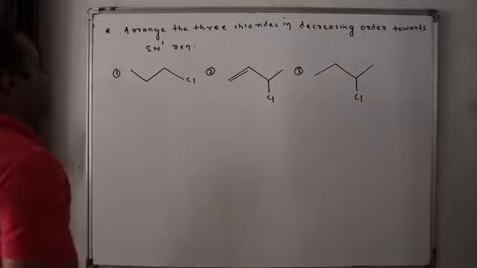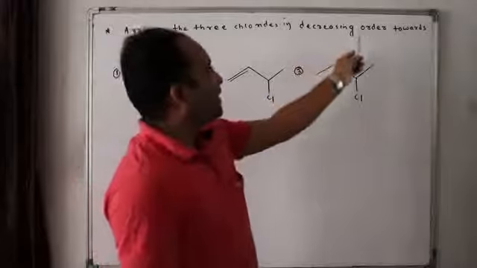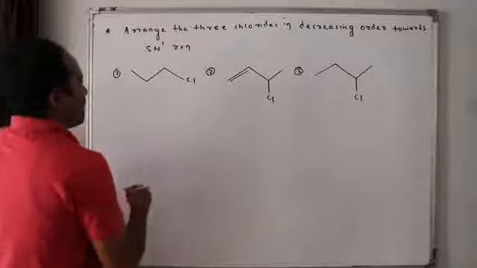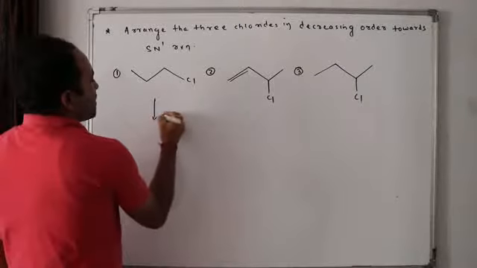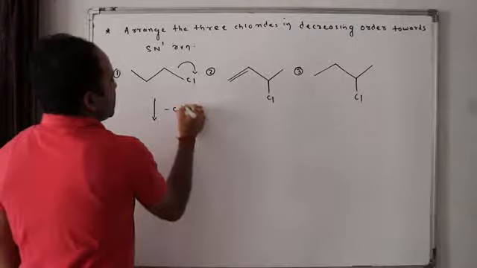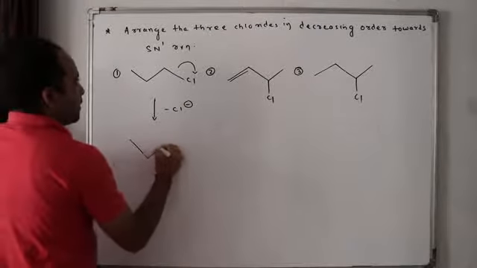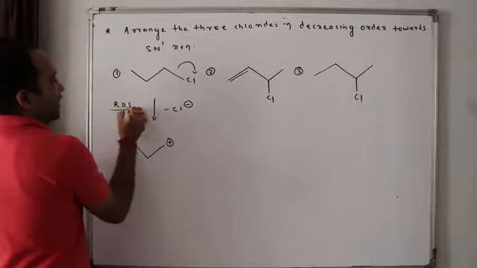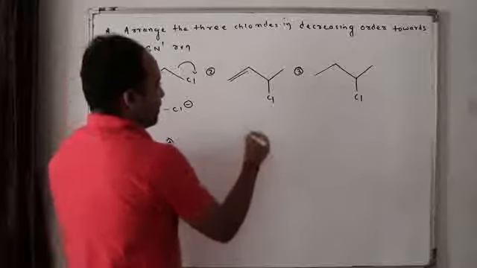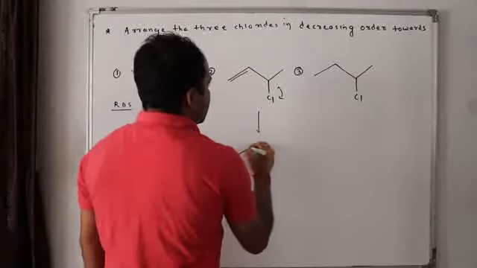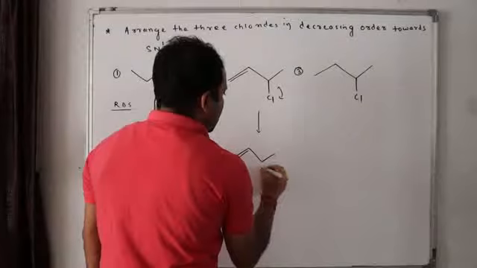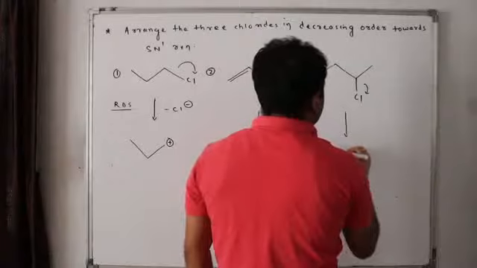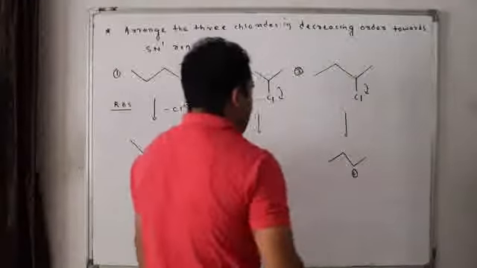Now here goes the next question. Arrange the three chlorides in decreasing order towards SN1 reaction. Okay, towards SN1 reaction. SN1 reaction, do you remember what will happen? In the first step, chlorine will leave, Cl minus. So what will be formed here? Plus. And the first step is the RDS step, rate limiting step or the slow step. Here what will happen? Here also chlorine leaves. So what is formed here? Plus. Now here also the chlorine will leave. What is formed here? Plus, isn't it?